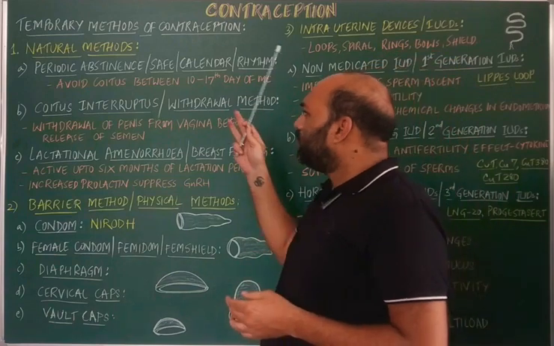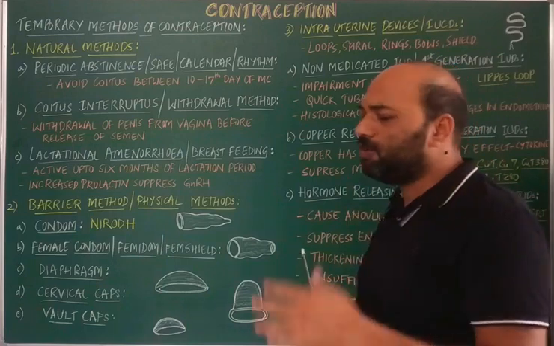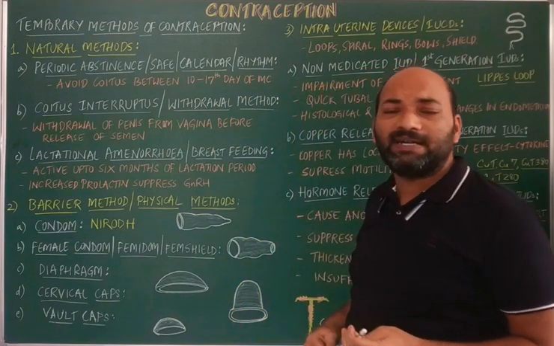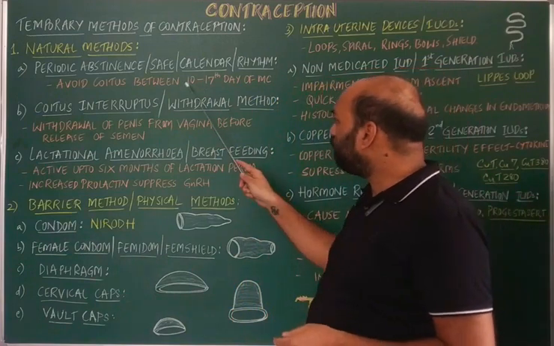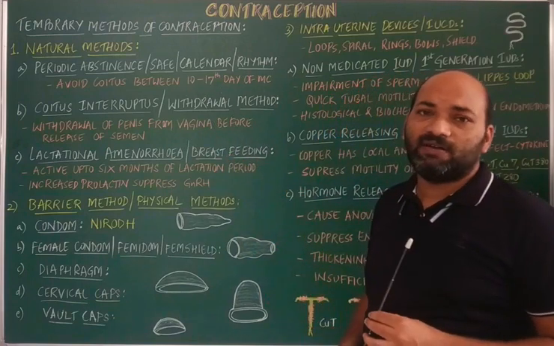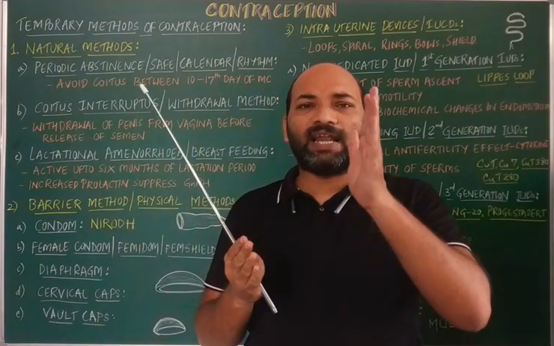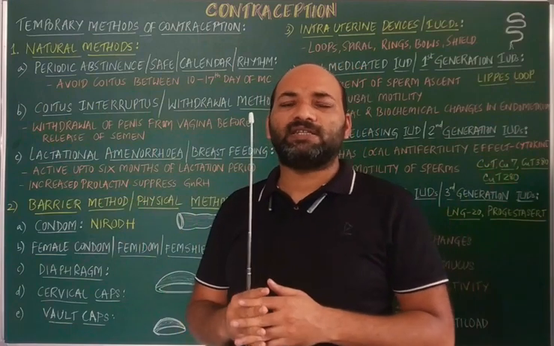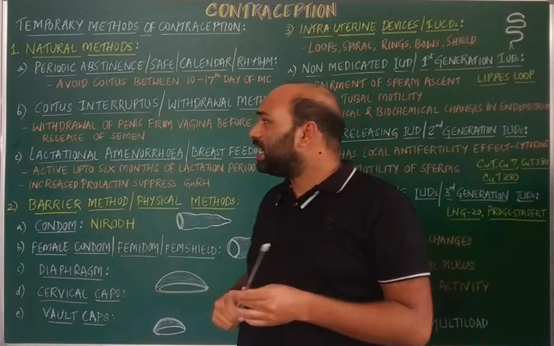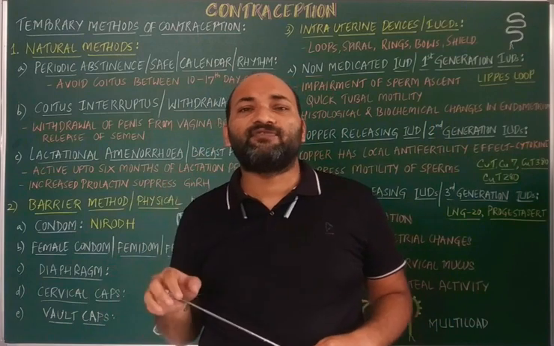Prior to having sex, the female should be aware of her menstrual cycle, and the couples can have sex before the 10th day and after the 18th day of the menstrual cycle. Before the 10th and after the 17th or 18th day is considered the safe period, whereas the 10th to 17th day is regarded as the fertile period.